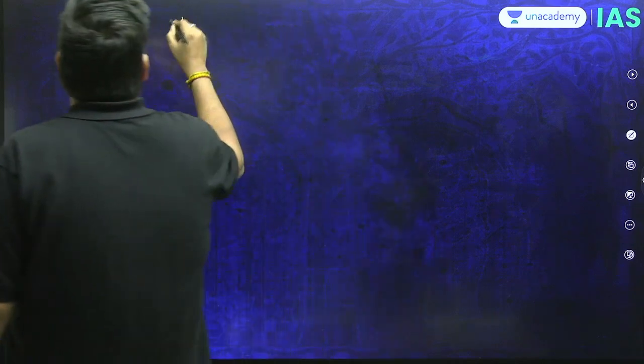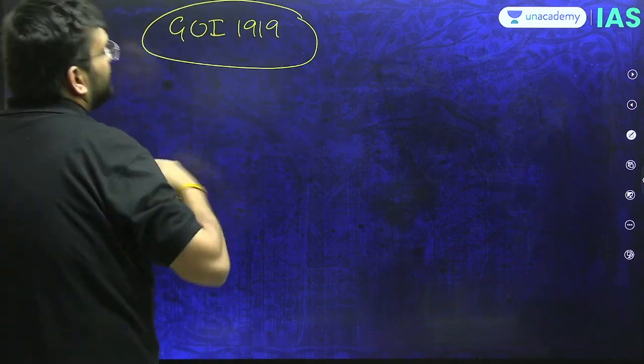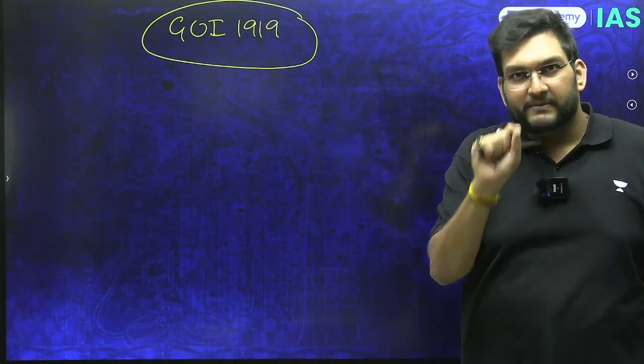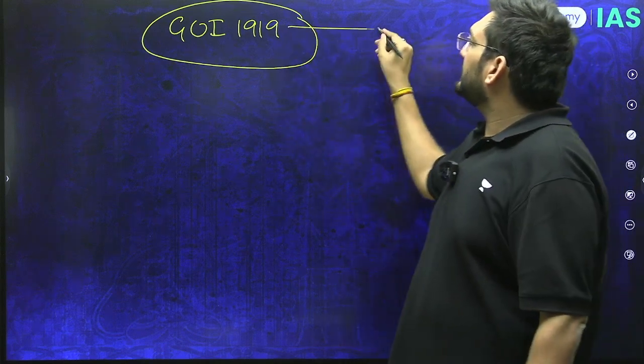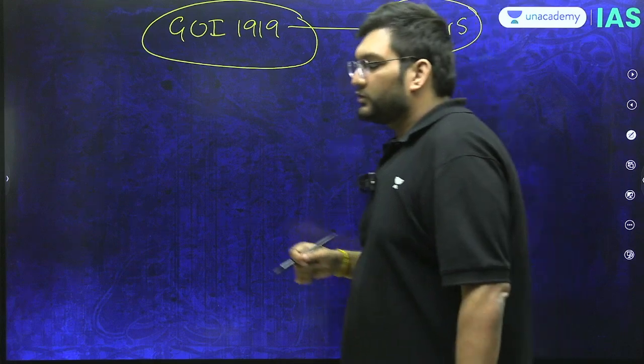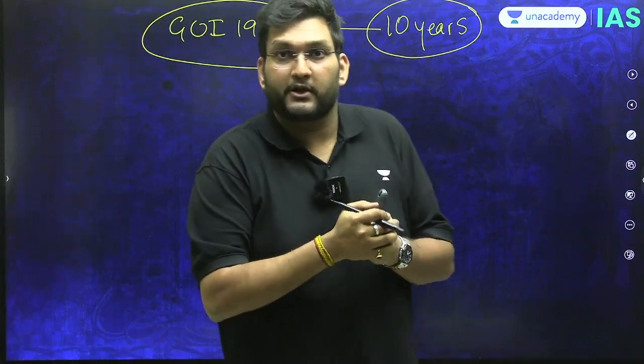When we talk about the Government of India Act 1919, there was a certain clause other than the diarchy clause, a very complicated piece of legislation. There was a specific clause which said that after 10 years of its working, an Indian Statutory Commission is going to be sent in order to check if the Government of India Act 1919 is working properly or not.